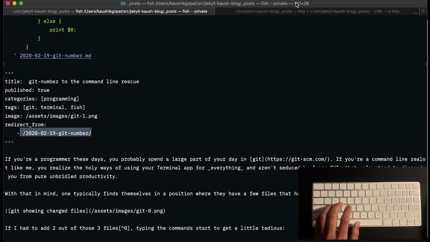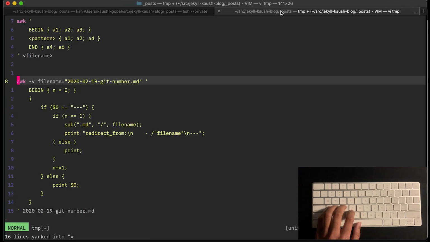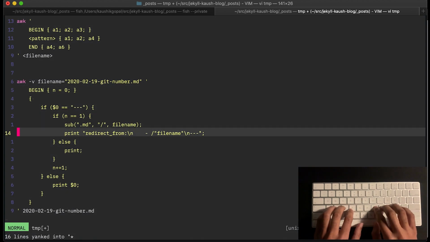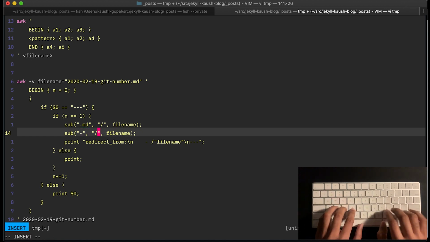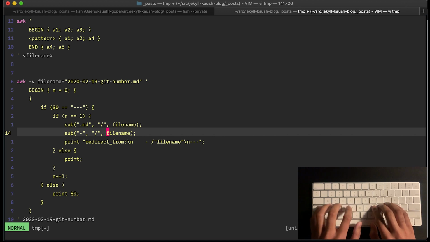If you notice, the .md suffix is removed from here. Awesome. I also want to remove the first, second, and third hyphen occurrences. So let me quickly use the same approach. Anytime you encounter a hyphen, replace that with the forward slash, and do that for the same variable filename.